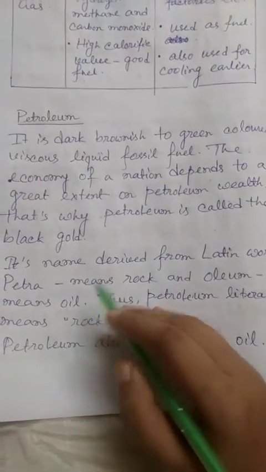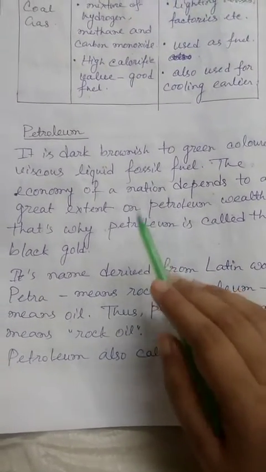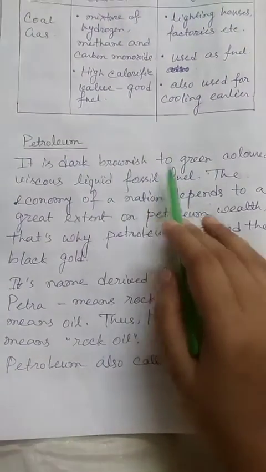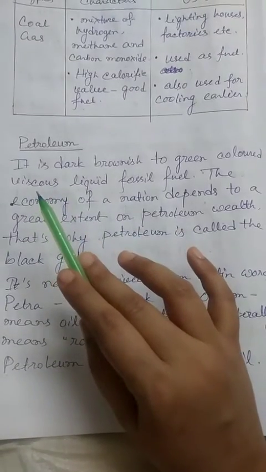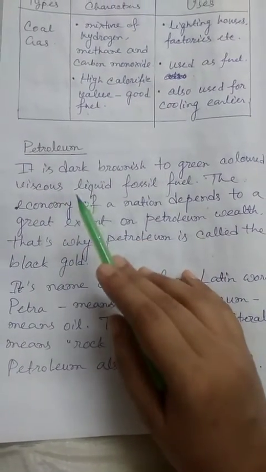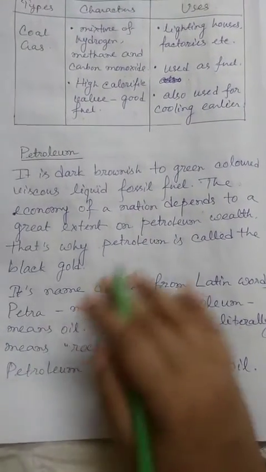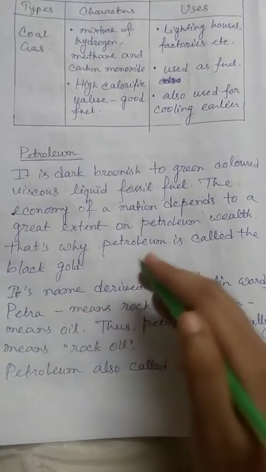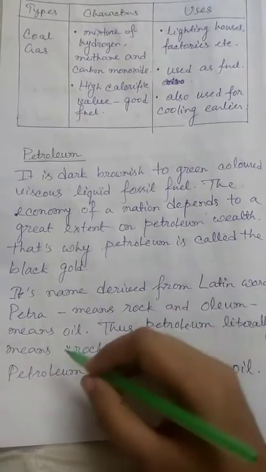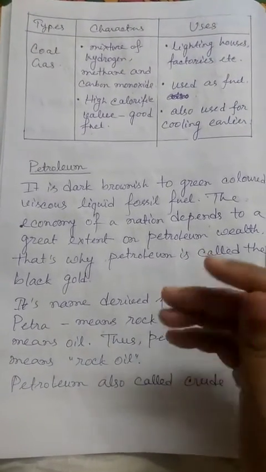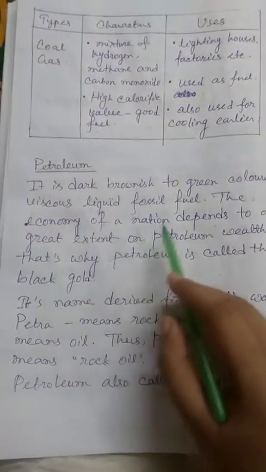So students, today we are going to discuss petroleum and natural gas. First, let us know what is petroleum. It is a dark brownish to green colored viscous liquid fossil fuel. Now what is a viscous liquid fossil fuel? Viscous means sticky, those things that have sticky consistency. So petroleum is neither a solid nor a liquid substance. We can say it is a semi-liquid or semi-solid substance with a sticky consistency. That is, it is known as a viscous liquid fossil fuel.